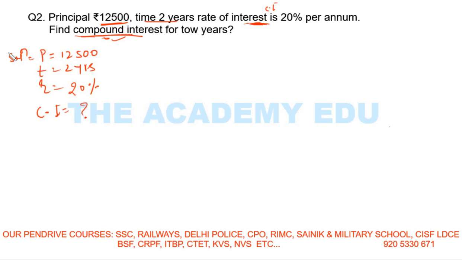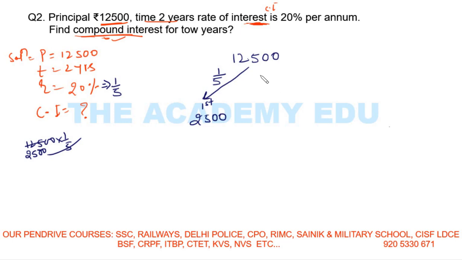So first I will write here 12,500. Now the first year, this is the first year, right? So what is the rate of interest? 20% is 1 by 5. Okay, so 1 by 5. So I need to find 1 by 5 of this 12,500, right? So 5 2s are 10, 5 5s are 25, 00. So this is 2500.